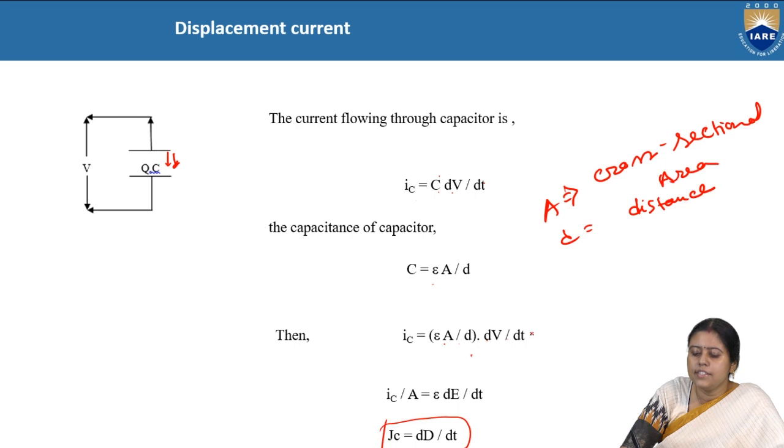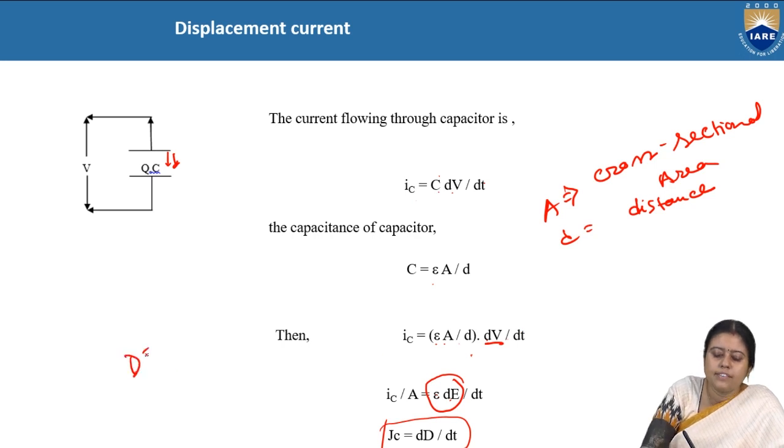Now this D and dV by dt, the D cancels out. So we are getting epsilon into dE by dt, because V by D is nothing but the E. So epsilon dE by dt, epsilon E is nothing but the flux density.